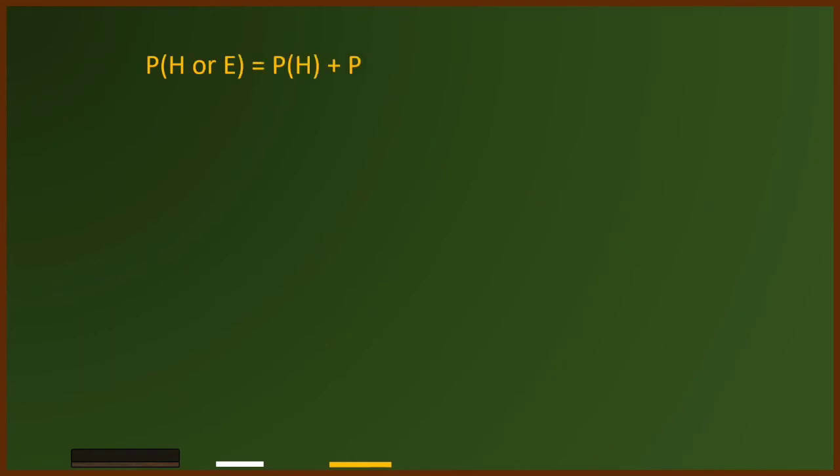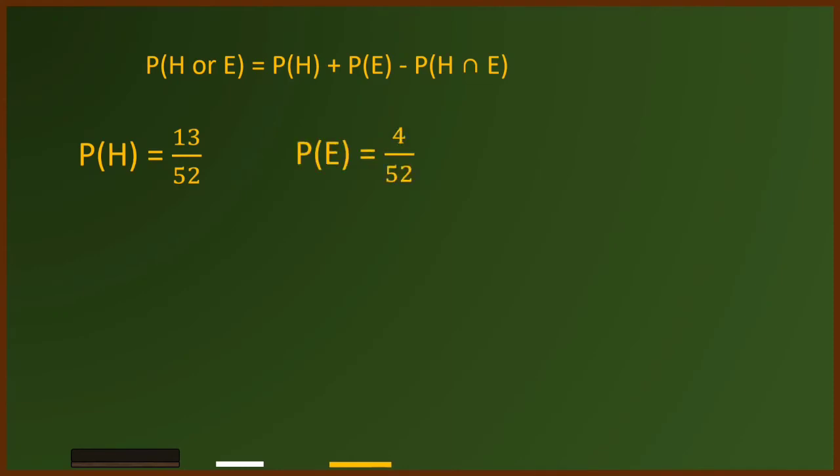So therefore, we have the probability of H or E is equal to the probability of H plus the probability of E minus the probability of the intersection of H and E. So first we get the probability of H. So we have 13 over 52. And then we have the probability of E. It is equal to 4 over 52. And the probability of the intersection of H and E. It is equal to 1 over 52.